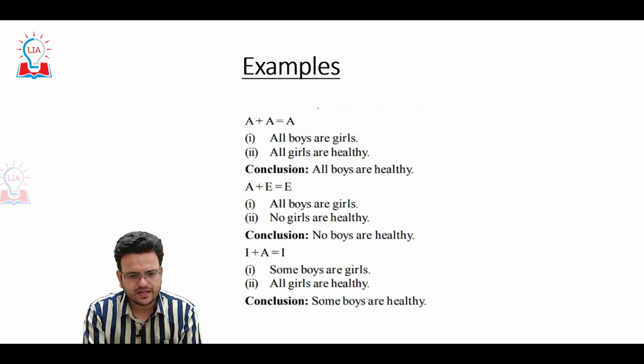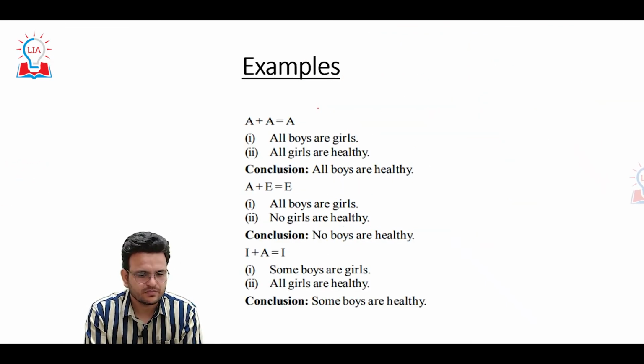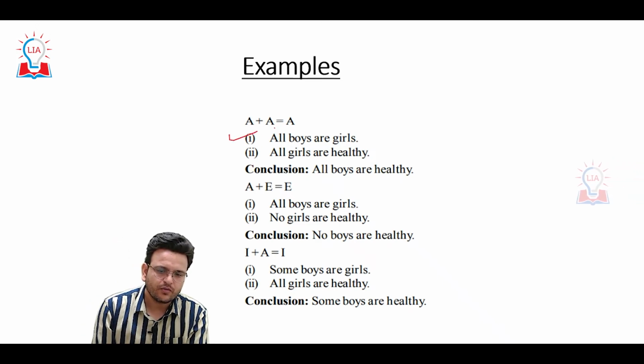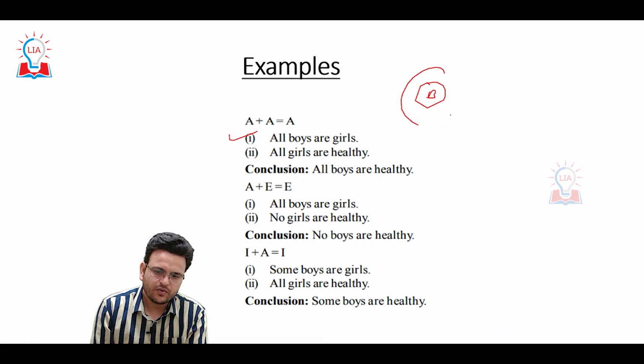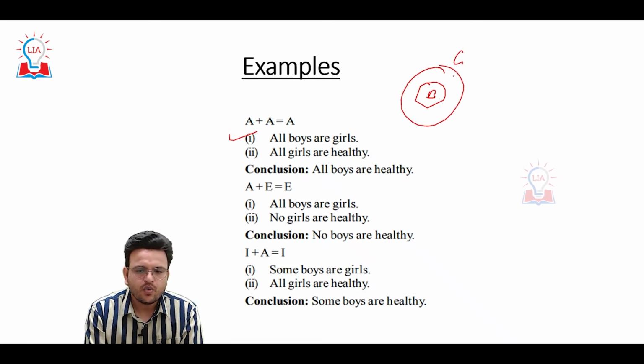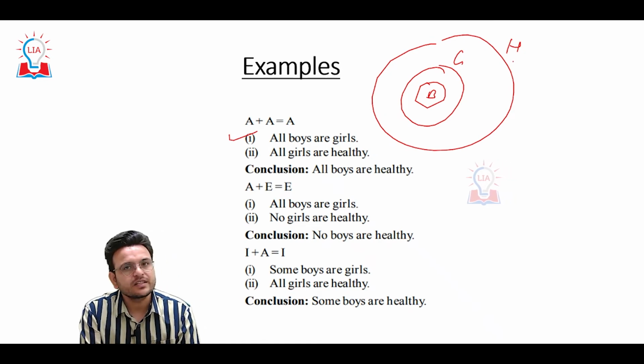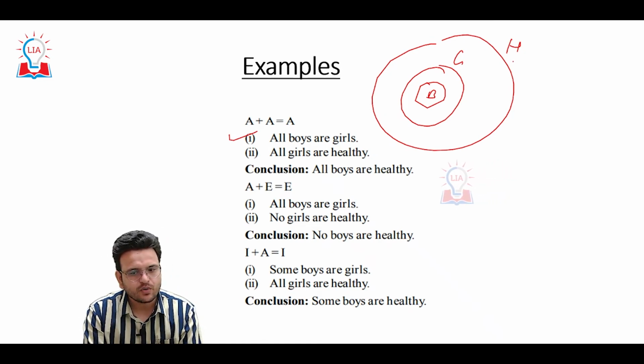Let's try to understand some basics. Through some examples I will solve it for you. Consider: all boys are girls, all girls are healthy. So this is a diagram. First of all, you have to draw the diagram.